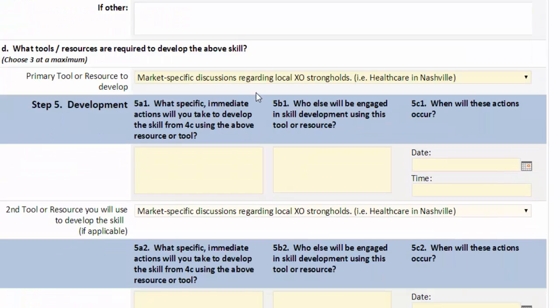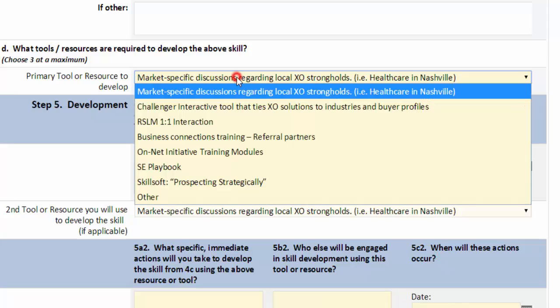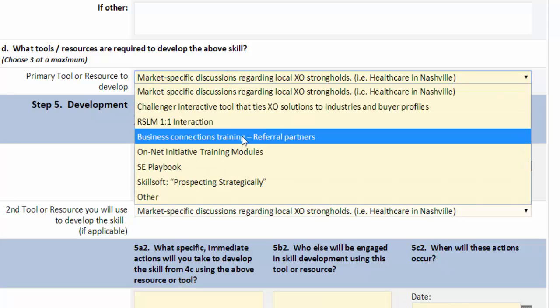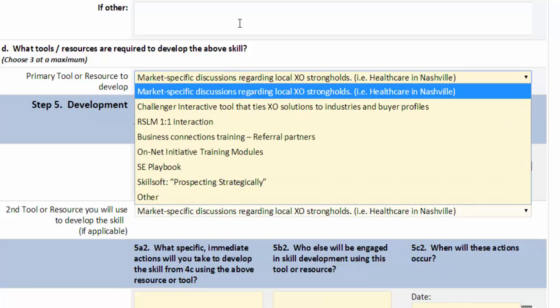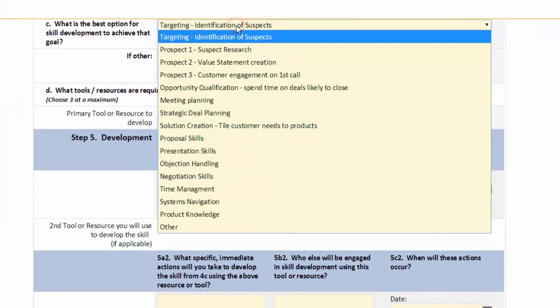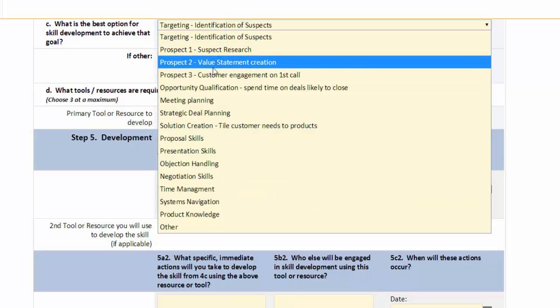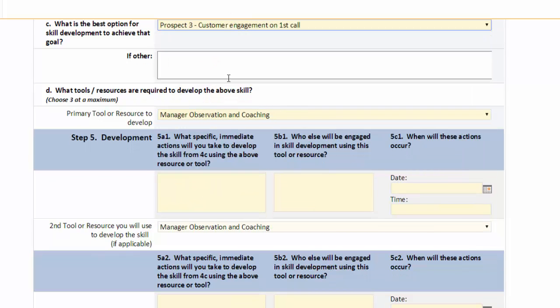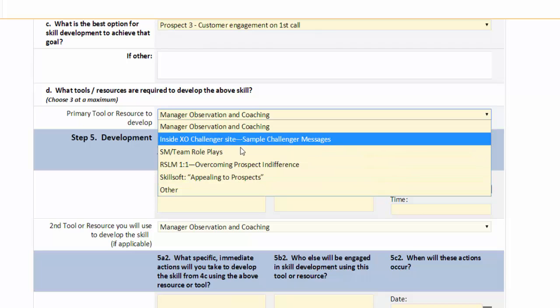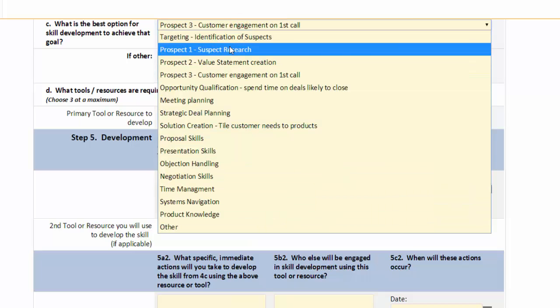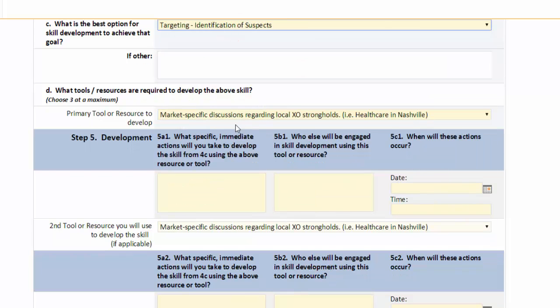What will happen then is it's going to ask us next, what's the primary tool or resource you're going to use to develop that skill? And this is a drop-down that is tied to the previous choice. So when you choose a different one here, it will populate with different options down here. For instance, if I chose customer engagement on first call, now I have different options. So let's go back to my identification of suspects.